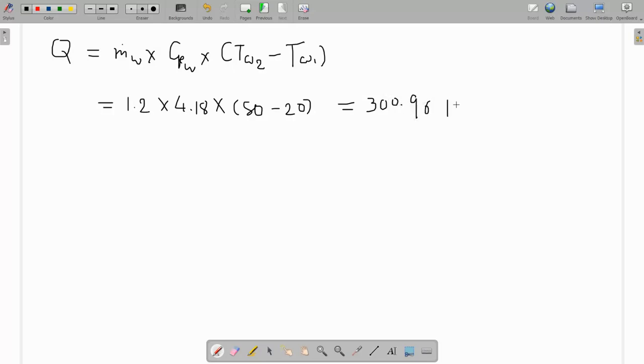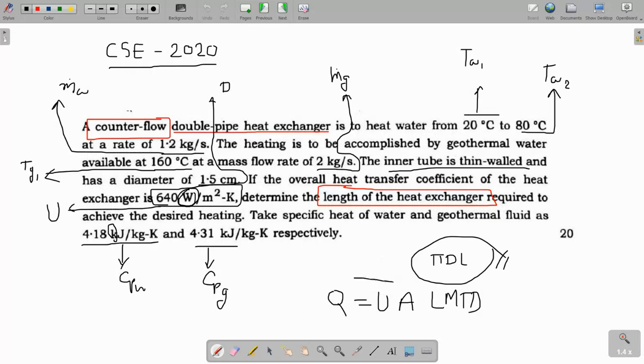300.96 kilowatt. Why kilowatt? Because I have taken specific heat in kilojoule per kg Kelvin and mass flow in kg per second, so kilojoule per second becomes kilowatt. Now whatever heat is taken by the water is supplied by the geothermal fluid. I am writing it as Qw, that is heat taken by the water. So for this equation, UA into LMTD, let us say this is equation number 1.